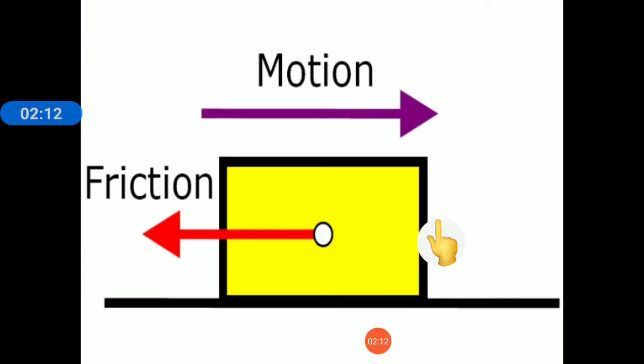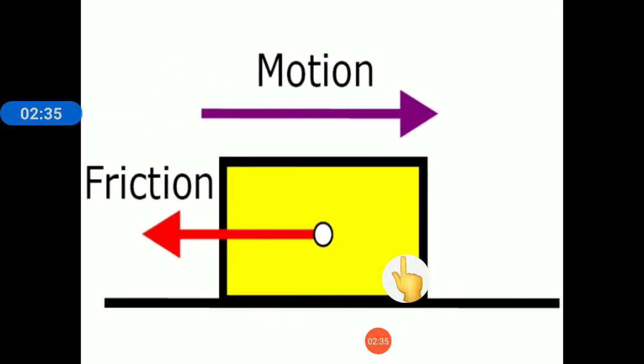See, dear children, this is a box and it is kept on a surface, say a table. If this box is moving on the table, this is the direction of motion of the box, and a frictional force will be generated on it, and this will be in the opposite direction of motion.